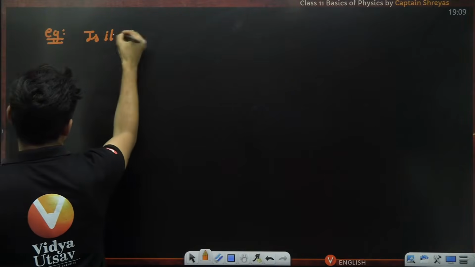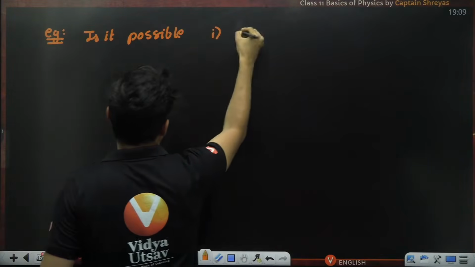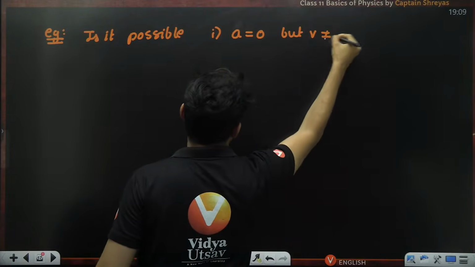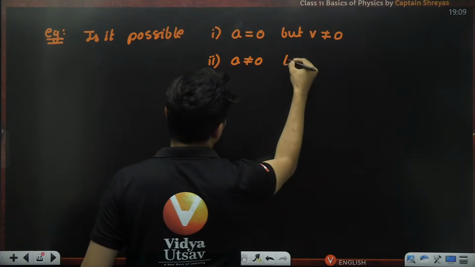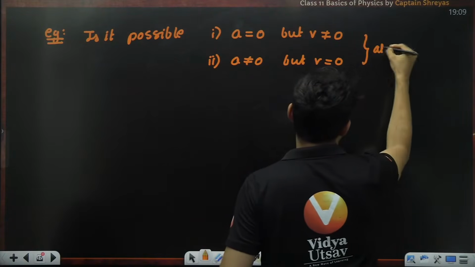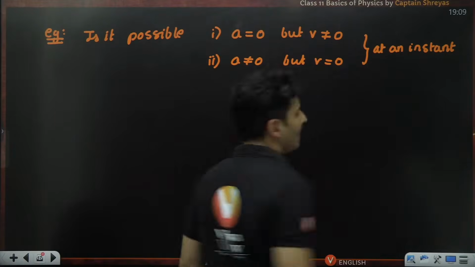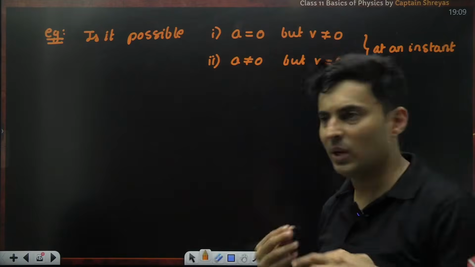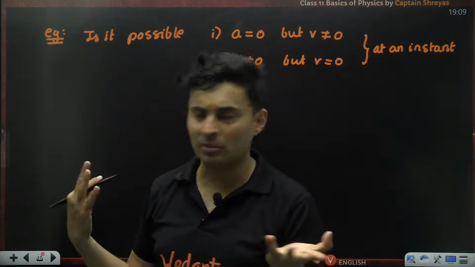Is it possible, number one, acceleration is 0, but velocity is not 0? Number two, acceleration is not 0, but velocity is 0 at an instant. At some instant, acceleration is there, velocity is not there. Acceleration is not there, but velocity is there. Which of these two scenarios are possible, or both are possible, or both are not possible? What do you think?